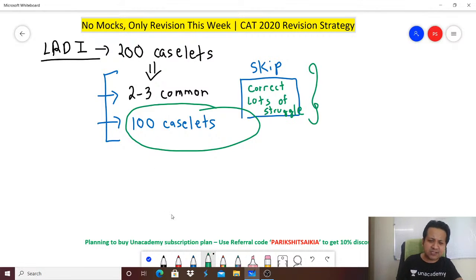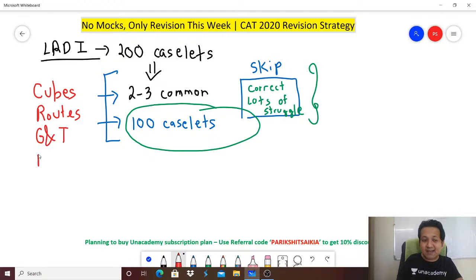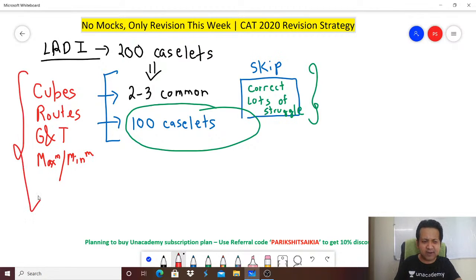Definitely spend extra time on understanding caselets, where students often go wrong, or if you have not done it for a long time, you often tend to forget concepts like cubes, roots and networks, games and tournaments, max-min questions, at least, at most. These are the type of questions where students often find it difficult, and if you have not practiced these 4 types of categories of questions over the last 1 month, chances are that even if you are able to solve in the exam hall, your speed will be very slow.